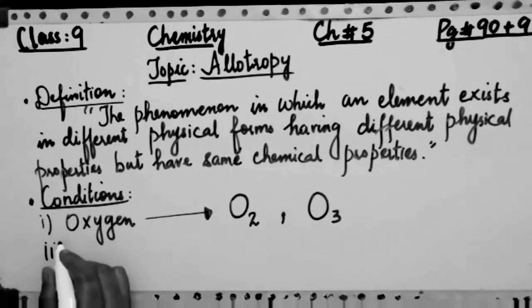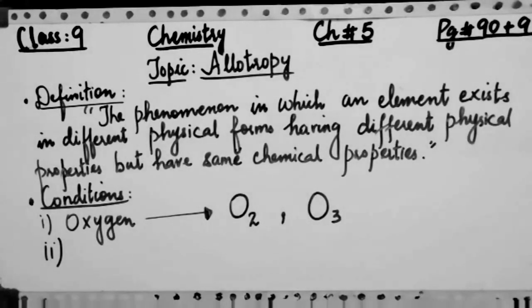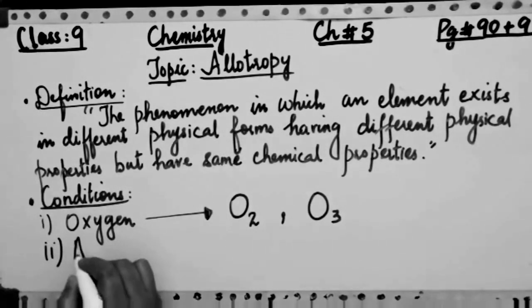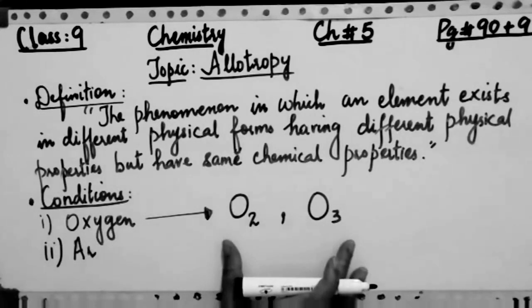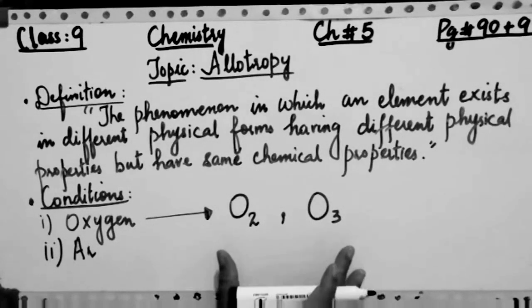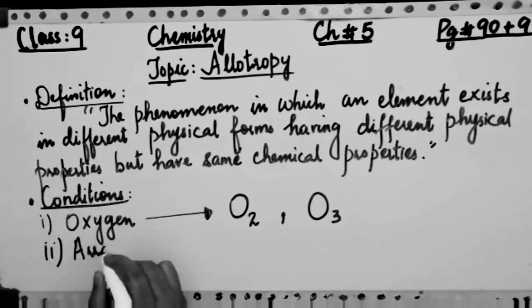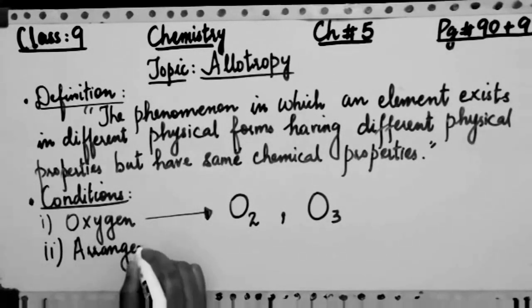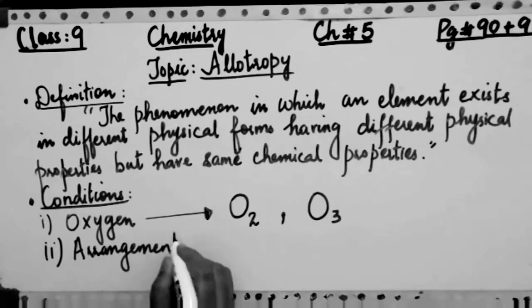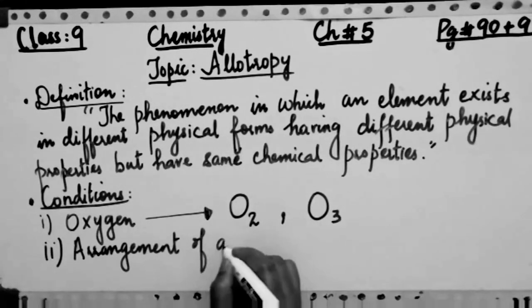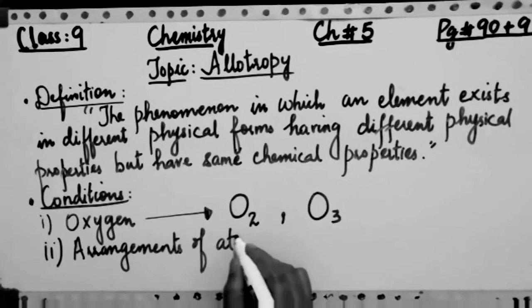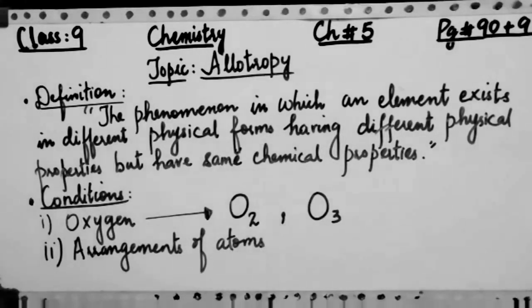Now the second condition on which we can make any allotrope of an element depends upon the arrangement of two or more atoms or molecules in a crystal of the element. So the second condition is based on the arrangement of atoms, and these atoms are present in a crystal of different elements.